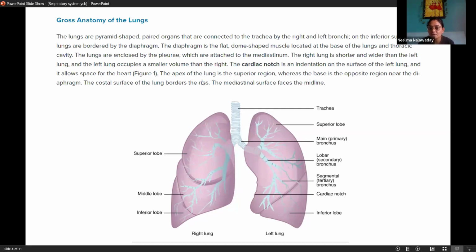The apex of the lung is the superior region, where the base is the opposite region near the diaphragm. So apex is above, base is below.